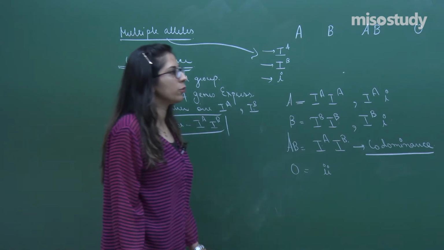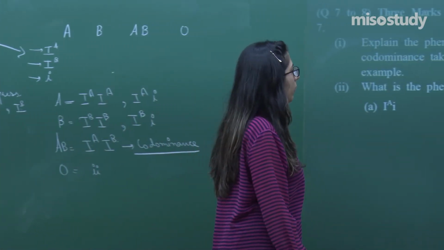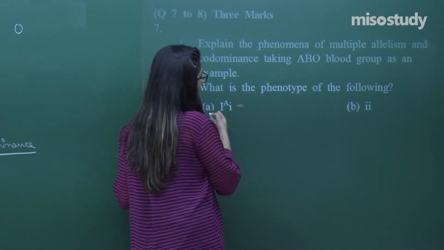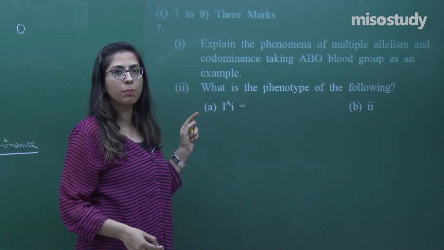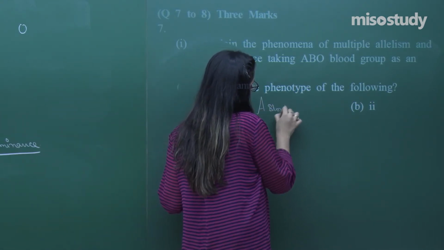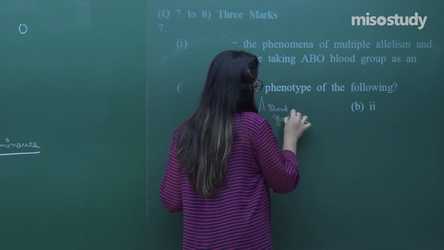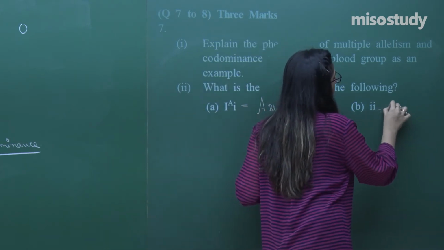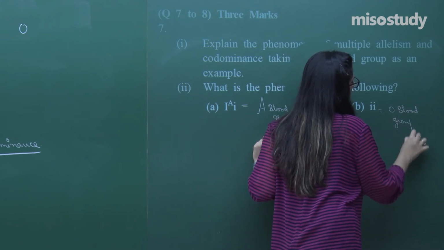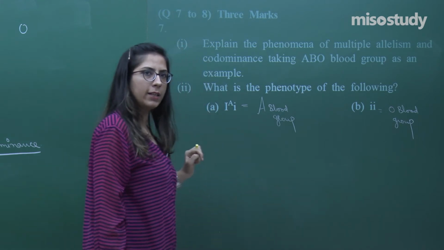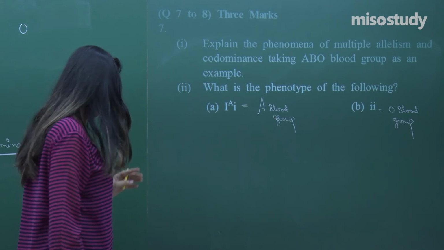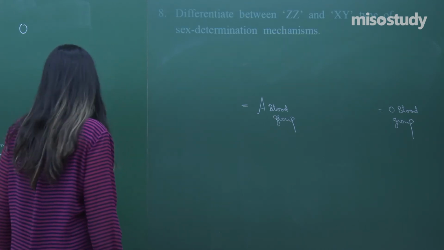Right. Now, come back to the question again. What is the phenotype of the following? We have to explain about the phenotype. In this case, such an individual will have which blood group? A blood group. Whereas, the other will show O blood group. Right? So, for question number 7, this is the correct answer. This is how you have to attempt. Let's proceed towards our next question.